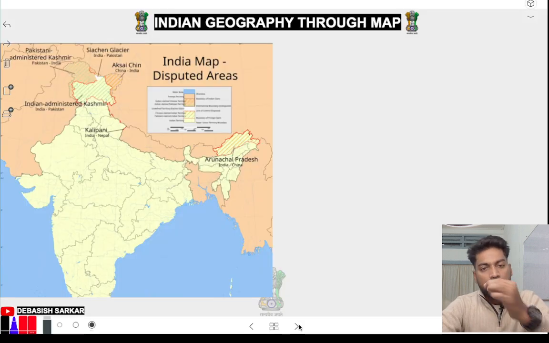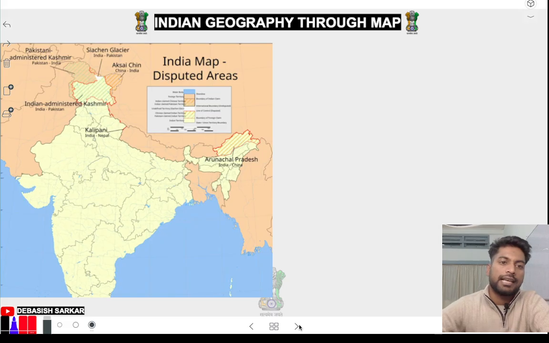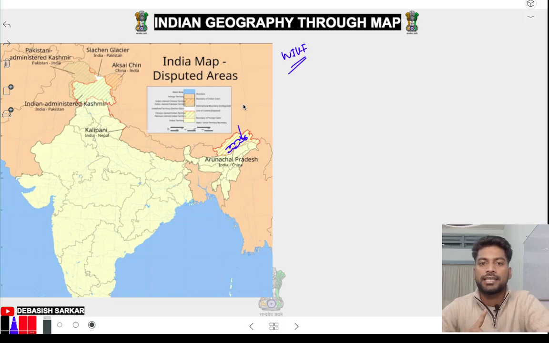Next, now come to the dispute areas. As you can see, this map is from Wikipedia. See the pattern or the marks. Arunachal Pradesh is fully disputed. Arunachal Pradesh is claimed by China. They are saying Arunachal Pradesh is our territory because it's southern Tibet, and Tibet was captured by China. Aksai Chin used to be part of India after independence, but not now. POK is also disputed. POK also used to be part of India, but these are complicated things. Sometimes you shouldn't say all of those.